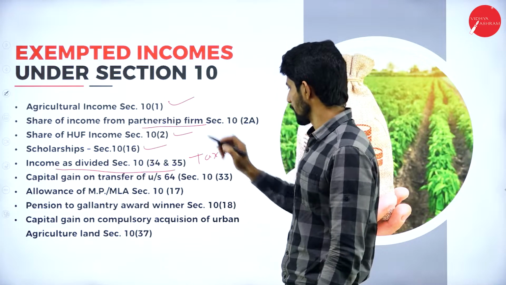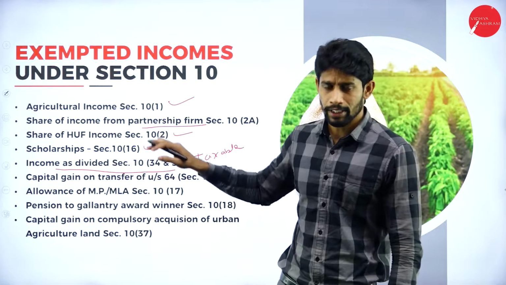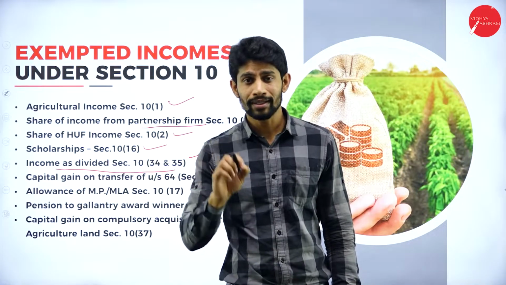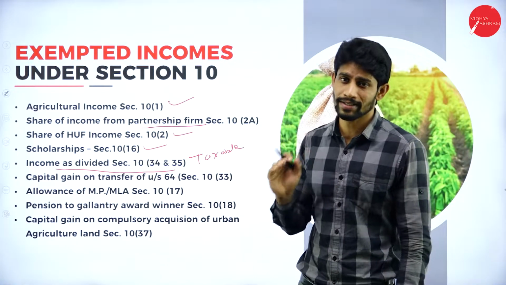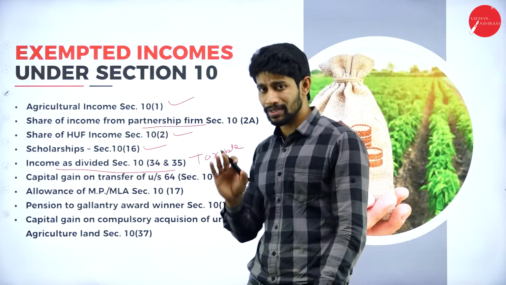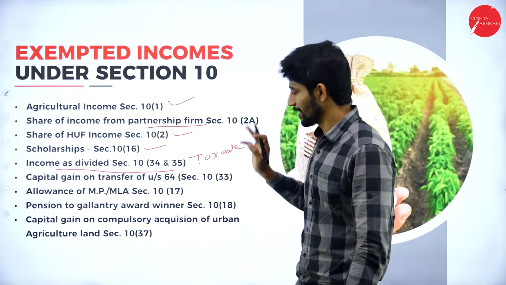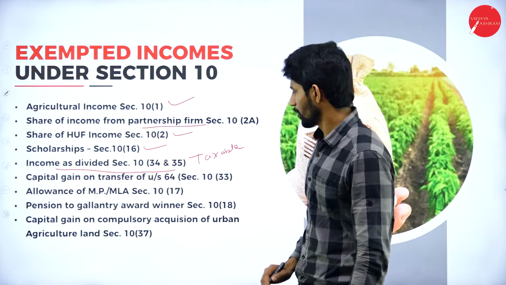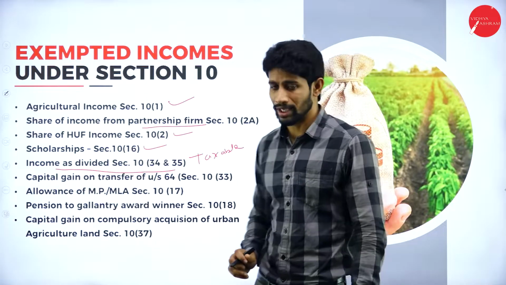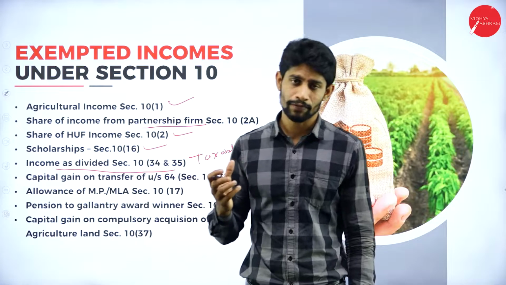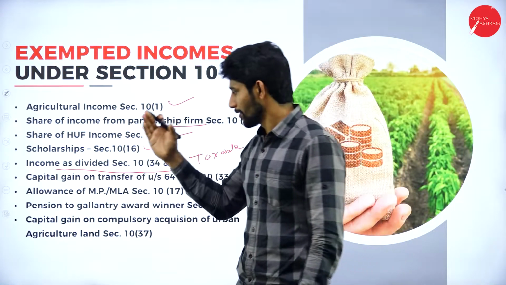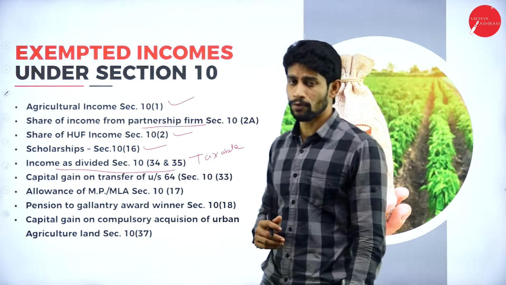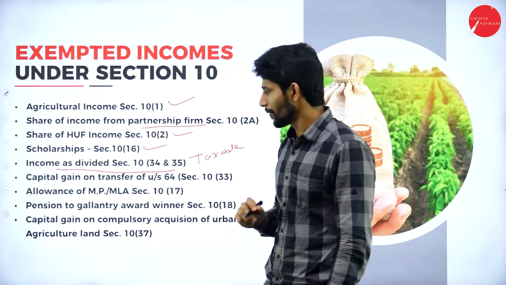So I have written this particular point because you people might be thinking that dividend received is exempted. Yes, it was exempted earlier, but now it is taxable. Next, capital gain on transfer under section 64. So yes, we have a deduction under section 64. Any transfer of capital gain under section 64 is also exempt under section 10.